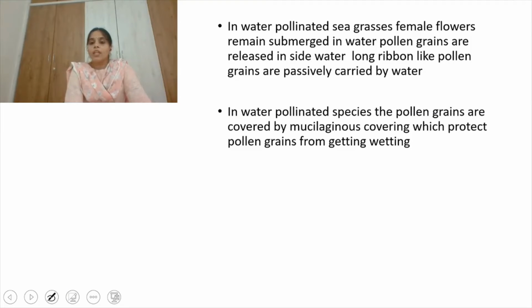And in water pollinated species, generally the pollen grains are covered by a mucilaginous covering. What is the reason why they are covered by a mucilaginous covering? Means in order to protect the pollen grains from getting wet. Otherwise, if they are present inside the water, they become wet and pollination does not take place. To avoid this, water pollinating pollen grains are covered with a mucilaginous covering. It's a protective covering which ensures that pollen grains cannot get wet inside the water.